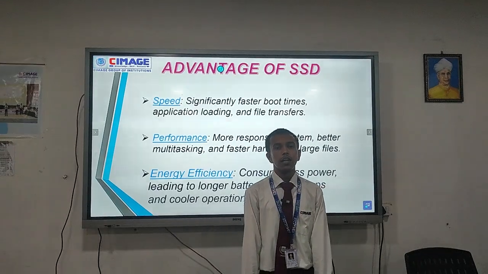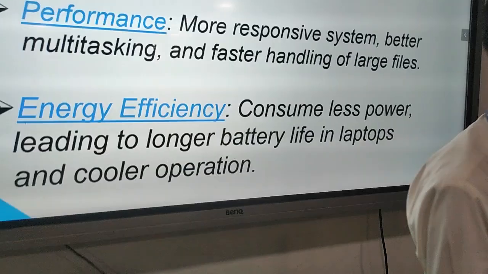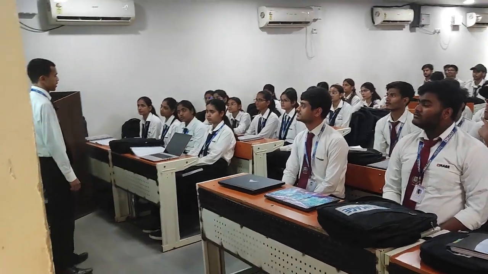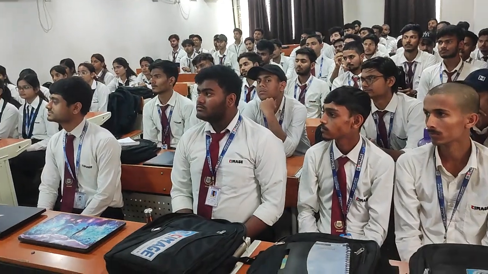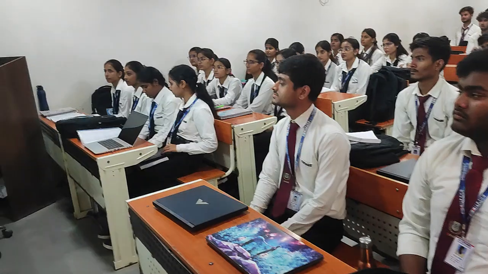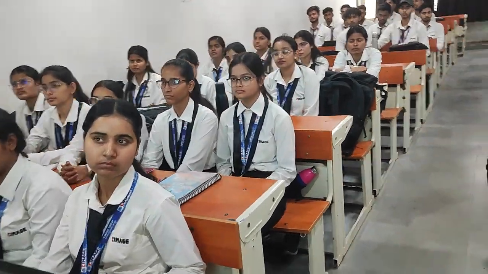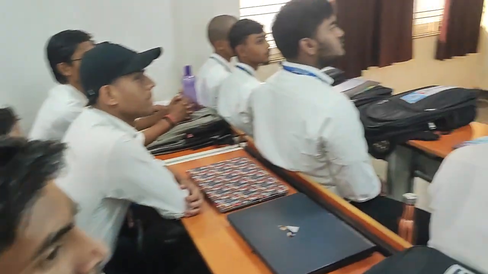Our next topic is advantages of SSD. There are a lot of advantages to using SSD. First is speed. Its speed is very fast for booting time, file transfer, or searching for any file on your system. Second is performance. It is a more responsive system, with better multitasking and fast handling of large files. Third is energy efficiency. It consumes less energy and gives longer battery life for your laptop or other systems. Next is quietness. It operates silently because there are no spinning platters or read-write heads like HDDs.